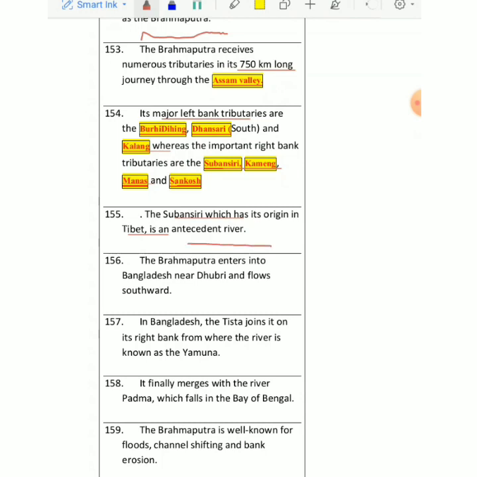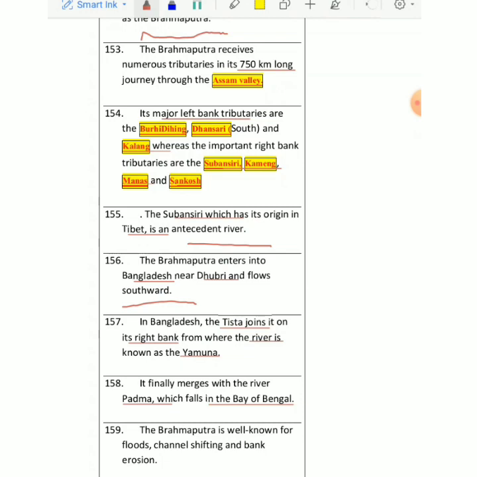Brahmaputra enters into Bangladesh near a place called Dhubri and flows southward. In Bangladesh, there is a very important river called Teesta. We have an agreement between India and Bangladesh, the Teesta agreement. That river meets the Brahmaputra at the right bank. And when Teesta meets Brahmaputra, we call this river the Jamuna. So our Indian Yamuna and this one, don't confuse the names, right? And finally, it merges with the river called Padma, and it falls in the Bay of Bengal.